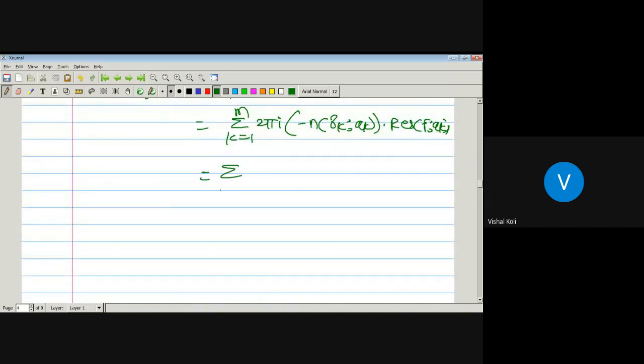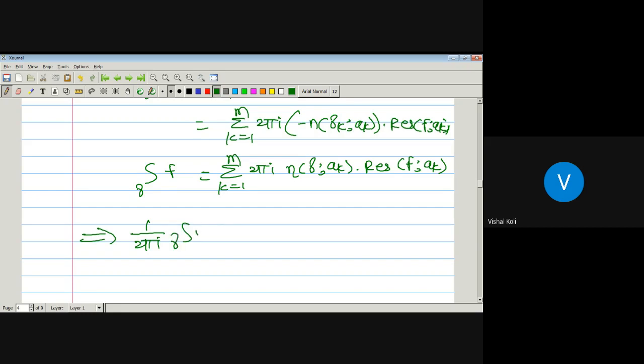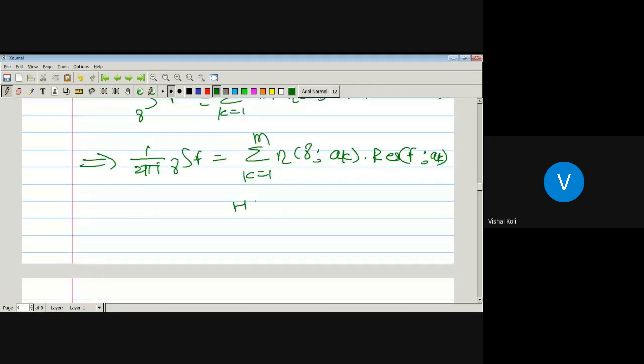which is equal to the summation k running from 1 to m of 2 pi i times the index of the curve gamma with respect to the point a k into the residue of the function f at the point a k, and here the integration over the curve gamma of f. Divide both sides by 2 pi i, then it becomes 1 upon 2 pi i integration over the curve gamma of the function f is equal to the summation k running from 1 to m of the index of the curve gamma with respect to the point a k into the residue of the function f at the point a k, and hence the required result.